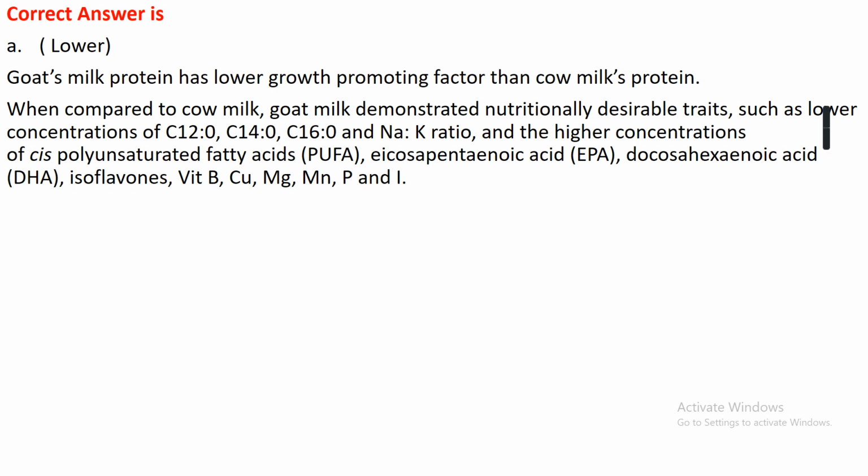When compared to cow milk, goat milk has many desirable nutritional traits such as lower concentration of C12, C14 and C16, and sodium and potassium ratio, while higher concentration of polyunsaturated fatty acids, eicosapentaenoic acid, and docosahexaenoic acid, isoflavin, vitamin B, copper, magnesium, manganese, phosphorus, and iodine.